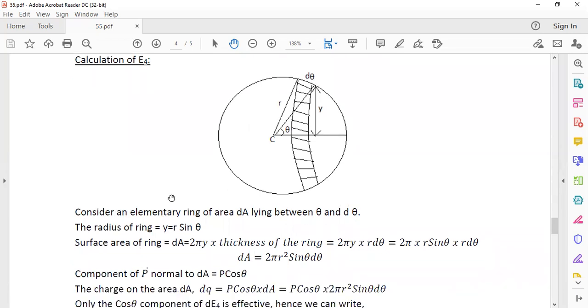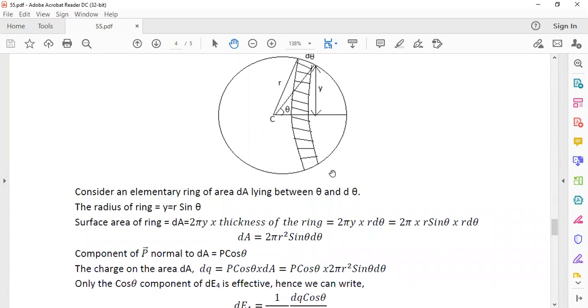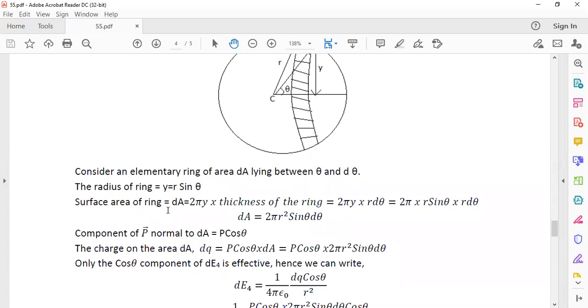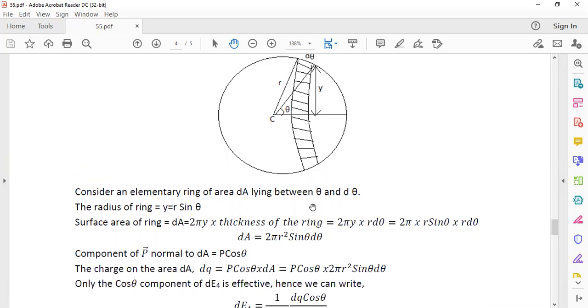Now, let us calculate the area of this circular strip. The radius of the ring is y, and it is equal to r sin theta. That is the radius of the ring. The radius of the cavity is different. It is r. The surface area of the ring is equal to circumference into thickness of the ring. Circumference is 2 pi into radius.